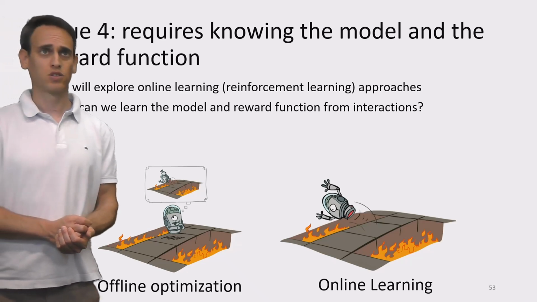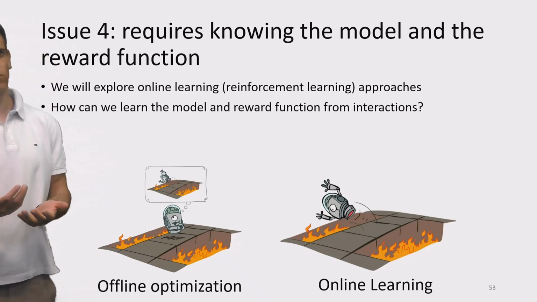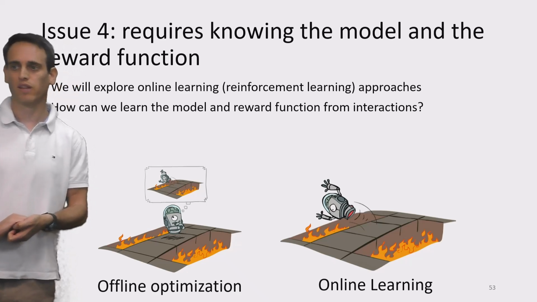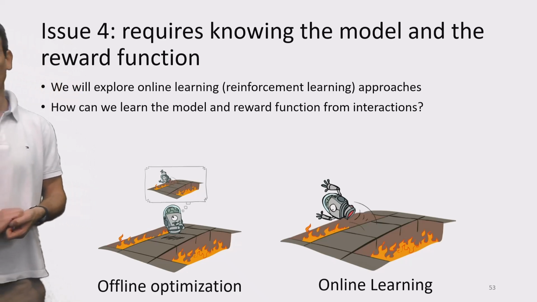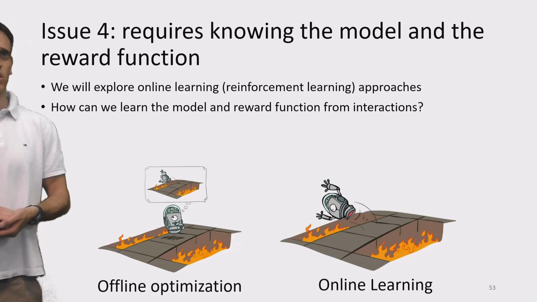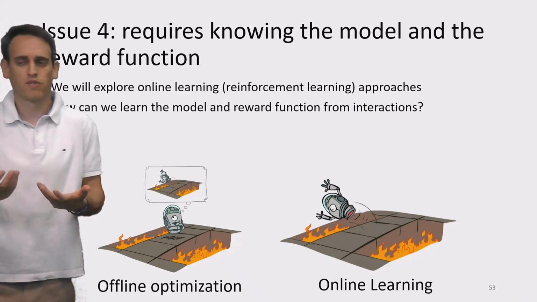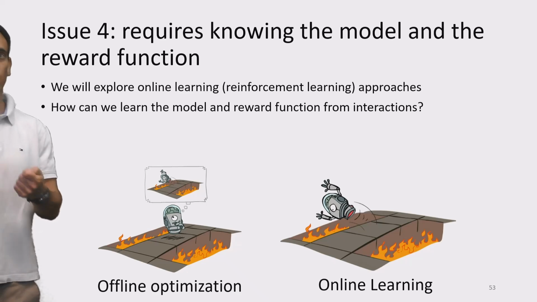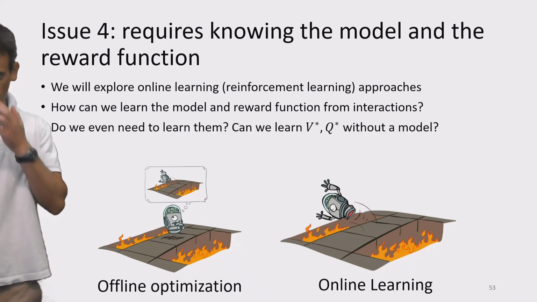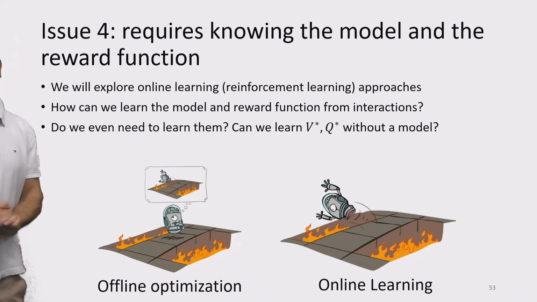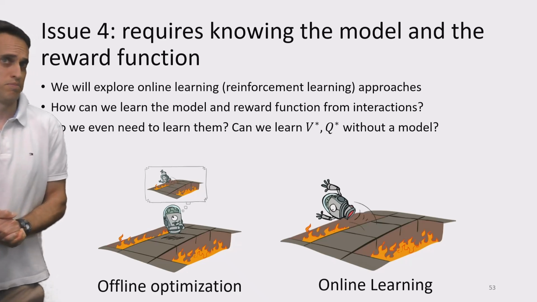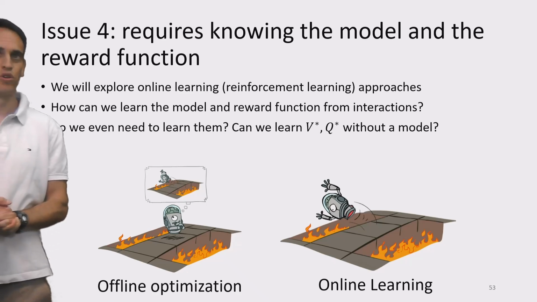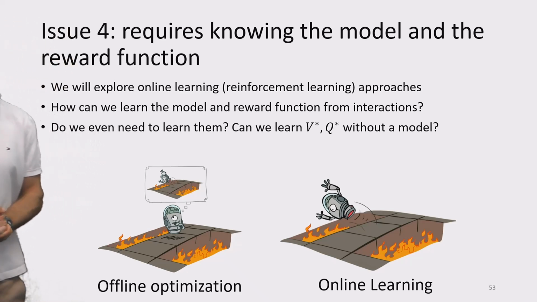And then you might ask yourself, well, okay, in order to do such online learning, or to drop the assumption that we know the model and the reward function, we will need to somehow learn them. So you might ask yourself the question of how can we learn the model and the reward function just from interacting with the environment. But then actually there's a bigger question, which is do we even need to learn the model?